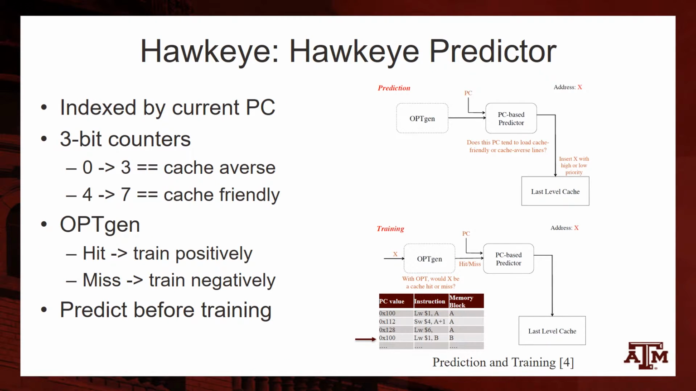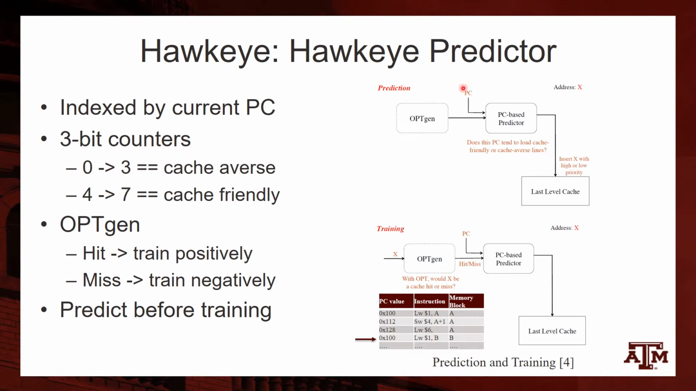The second critical component is the Hawkeye predictor. This is effectively a simple lookup table indexed by the hashed PC value. Each entry within the predictor is a 3-bit counter. A value between 0 and 3 indicates cache averse behavior, while a value between 4 and 7 indicates cache friendly behavior. There are essentially two stages of operation. One is prediction and the other is training.